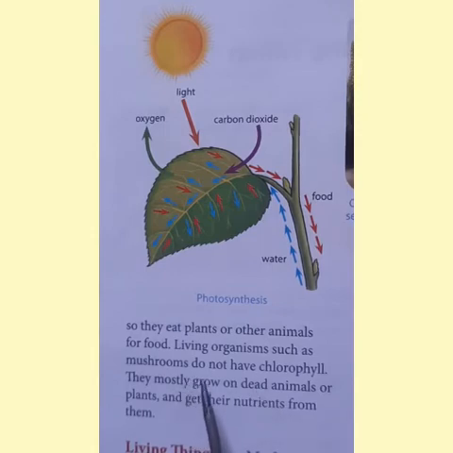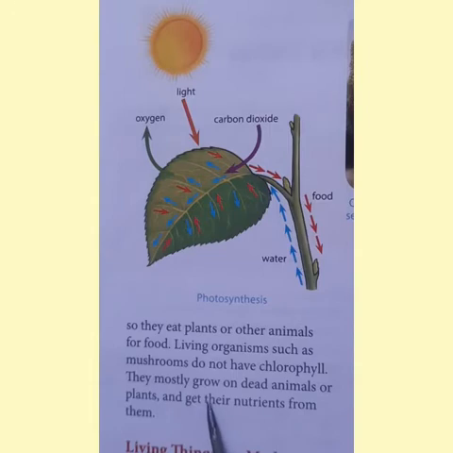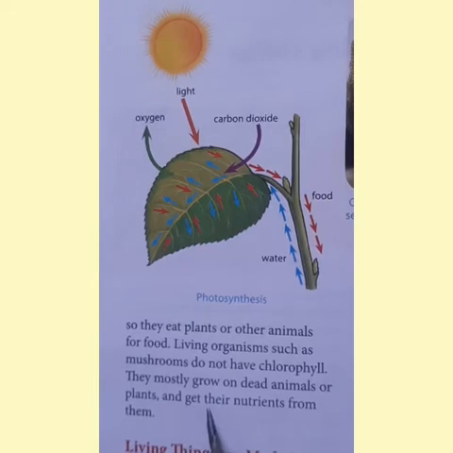So mushrooms do not have chlorophyll, hence they are not green in color. And these mushrooms grow on dead animals or plants or dead and decaying bodies, and they will derive the nutrients from the dead and decaying matter.